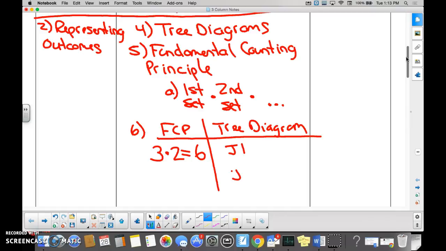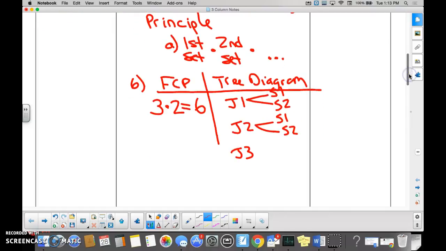Okay, and then for a tree diagram, if you have 3 jean options, we're just going to call this jean 1, we're going to call this jean 2, and we're going to call this jean 3, right? And then you can put on, we'll just call it shirt 1, shirt 2. I don't know if I said shirt or sweater. Shirt 1, shirt 2. Does this make sense? Okay. And shirt 1, shirt 2. So that would be your proof of the fundamental counting principle that we have 6 options.